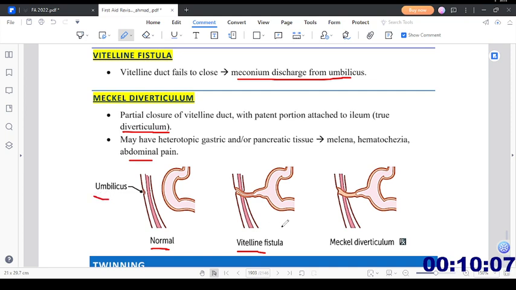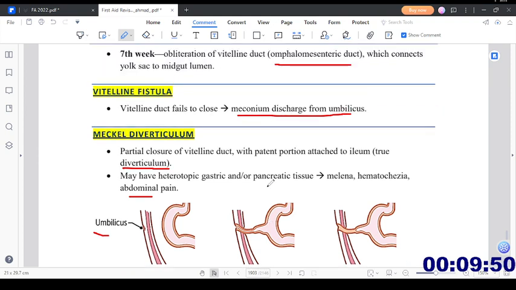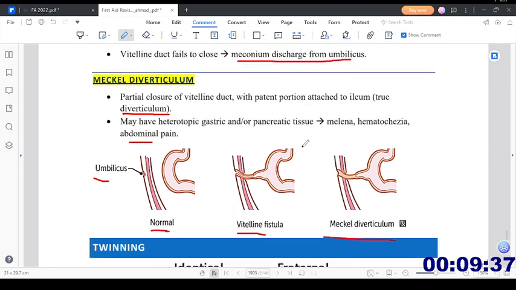So this is the umbilicus, and Meckel's diverticulum is something like this. Vitelline fistula is a condition in which there is a patent connection between the umbilicus and the intestine. It's not a Meckel's diverticulum. Basically the Vitelline duct fails to close, so meconium discharge from the umbilicus can be seen. In the case of Meckel's diverticulum, there is partial closure of the Vitelline duct with a patent portion attached to the ileum, that is the true diverticulum.